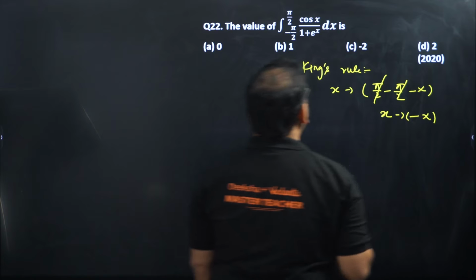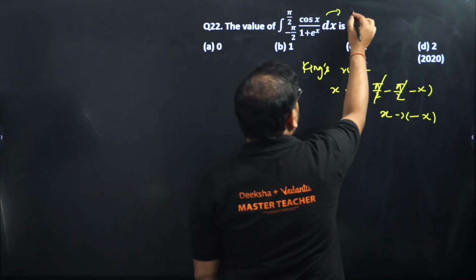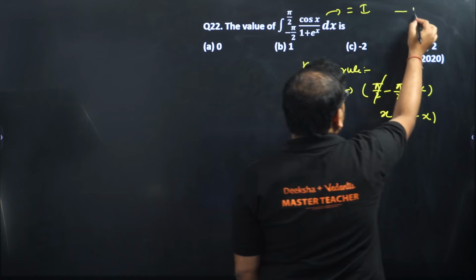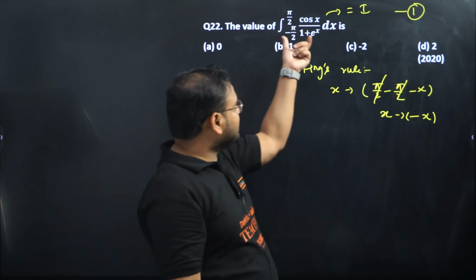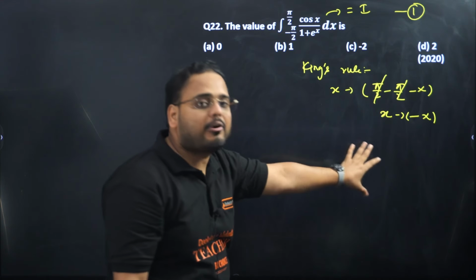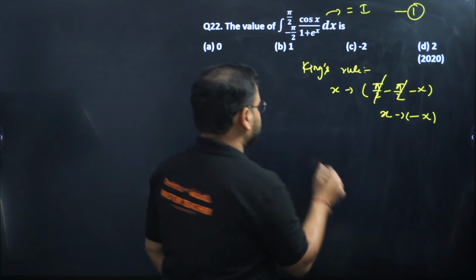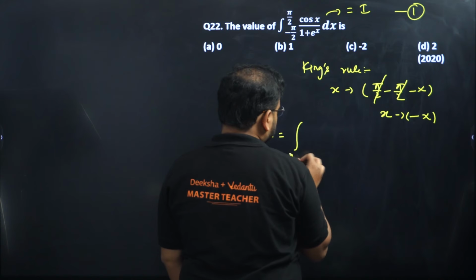That's my replacement, under the same limit of course. So if this is taken as equal to I, that's my first equation. Please understand, very, very simple. Now I'm trying to write my second equation, under the same limit.